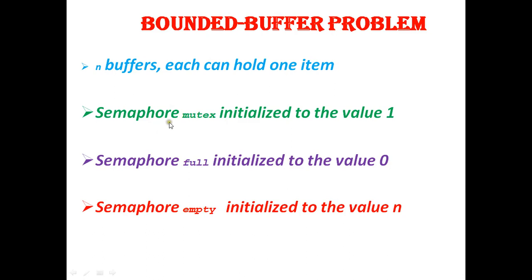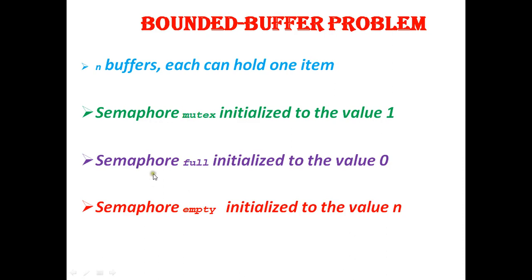And next, since we are dealing with the semaphore solution, semaphore mutex, semaphore full and semaphore empty are three semaphores which we are making use of in order to give the solution. The semaphore mutex provides mutual exclusion, and it is initialized to value 1.